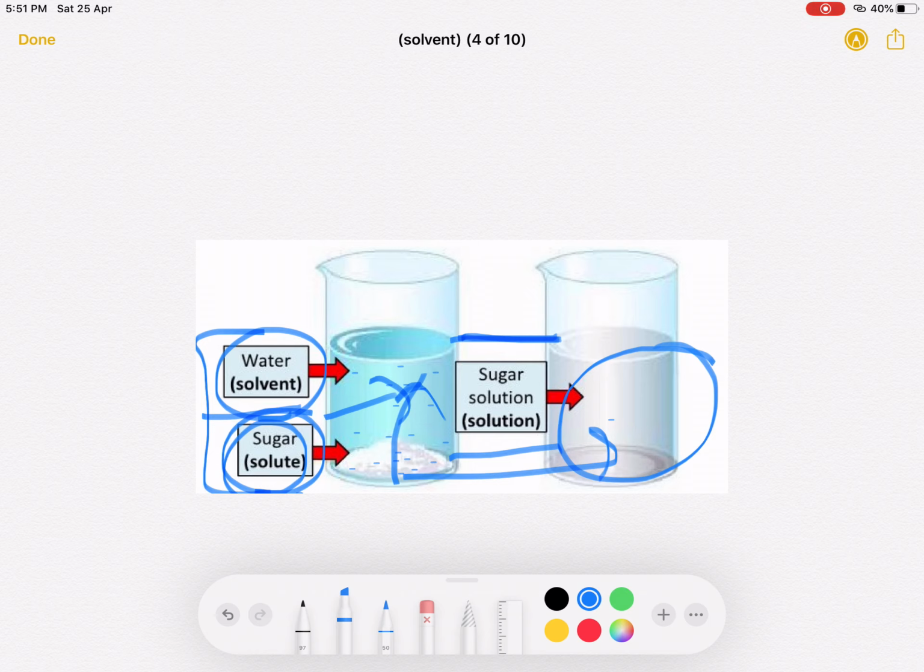So after dissolving, you can see the level is not increasing. It means some spaces are present in the particles of matter, in this case water, so that sugar can get between them.